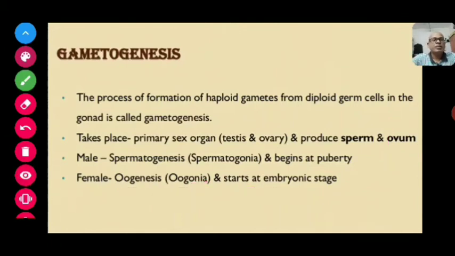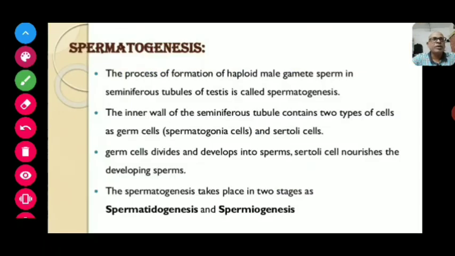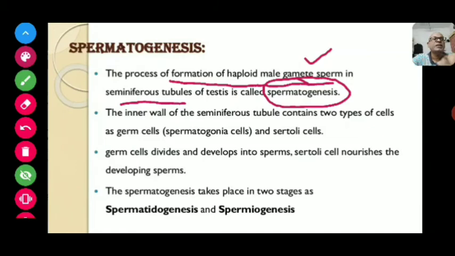Now the next point is that the spermatogonia, singular spermatogonium, present on the inside wall of seminiferous tubules, multiply by mitotic division and increase in numbers. And the process of formation of haploid male gamete sperm in seminiferous tubules is termed as spermatogenesis.